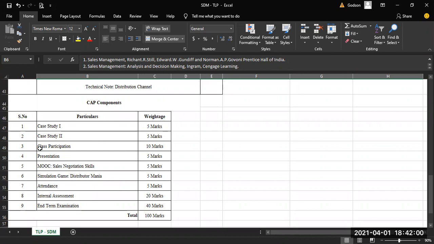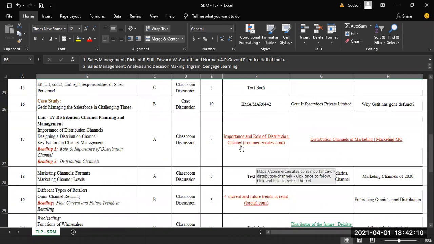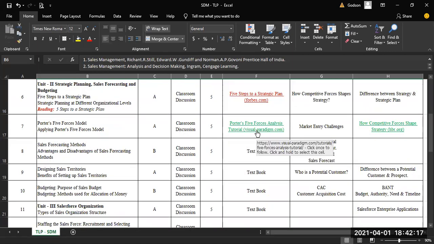If the students have to score more marks here, they have to come prepared. To make their preparation easy, I have given all the information here. They have to read all those particular things. It's not going to be a big reading. Every link which I have given here is just one-page reading. That will give a basic idea about what we are going to discuss in the particular session.